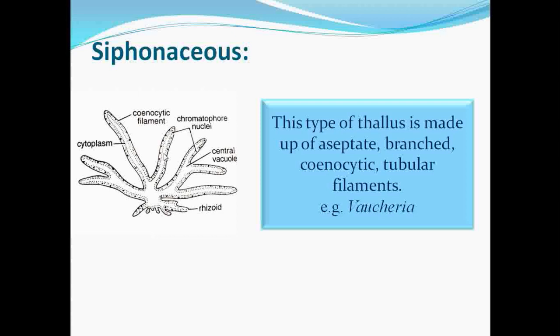How is this structure formed? Here there is nuclear division, but nuclear division is not followed by cell plate formation. That's why it gives an appearance like that, and that type of thallus is called siphonaceous. For example, Vaucheria.